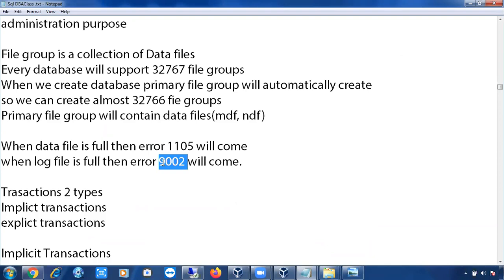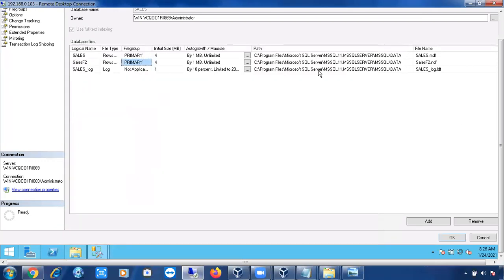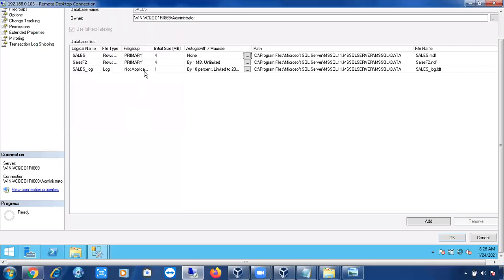If you have a chance, try to generate this error. How to generate it? Don't think you have to utilize all the free space. What you can do is simply go to any database. This is unlimited, right? Auto growth is unlimited. Simply make it limited, or else disable auto growth. If you disable auto growth, the file is not going to increase automatically.